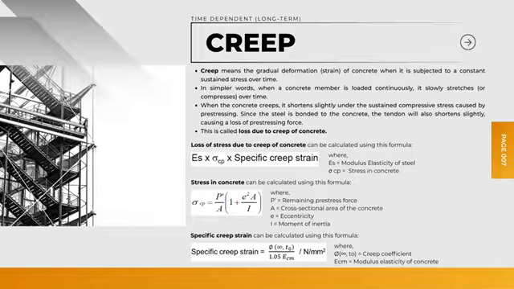Stress in concrete can be calculated using this formula, which is remaining pre-stress force divided by cross-sectional area of the concrete times 1 plus eccentricity squared times cross-sectional area of the concrete divided by moment of inertia, while specific creep strain can be calculated using this formula, which is creep coefficient divided by 1.05 times modulus of elasticity of concrete.